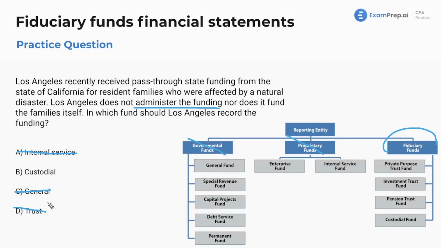All right, so custodial fund, as I mentioned in the previous example, LA does not administer the funding, nor does it fund the family itself. LA is basically just the custodian of the state of California's money. It simply passes the money along. It does not recognize it as revenue or other financing sources itself. It is just a pass-through. It is the pipeline for the money to get to the family. So that is going to be custodial fund. Final answer, letter B. And we are good to go here.